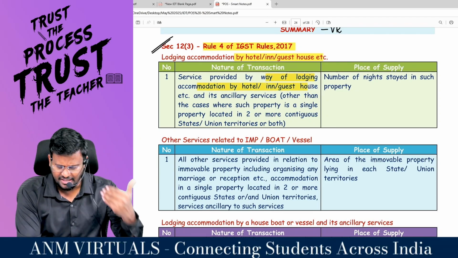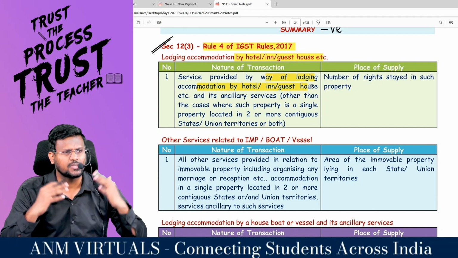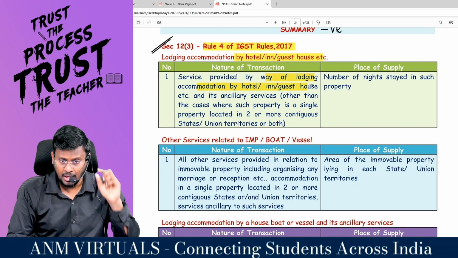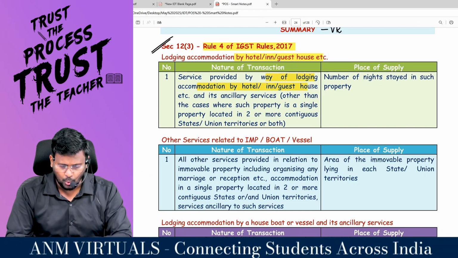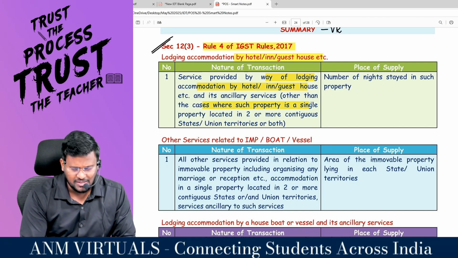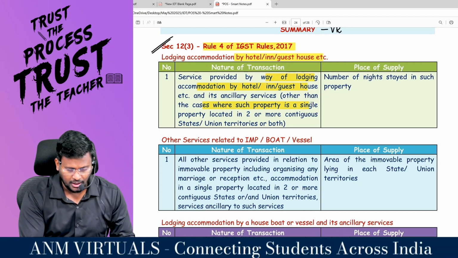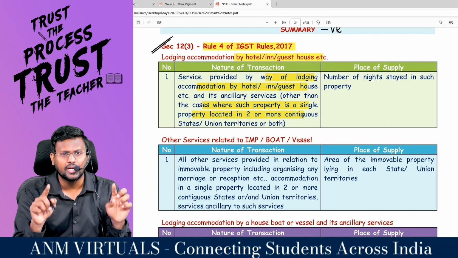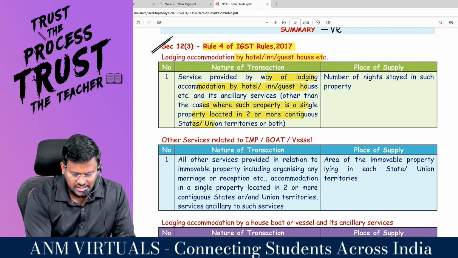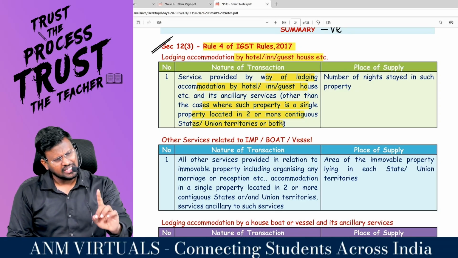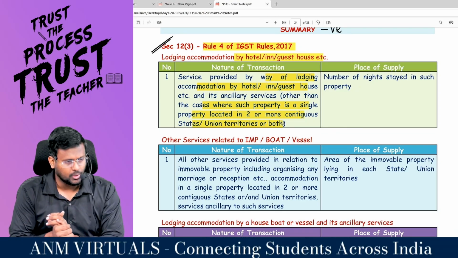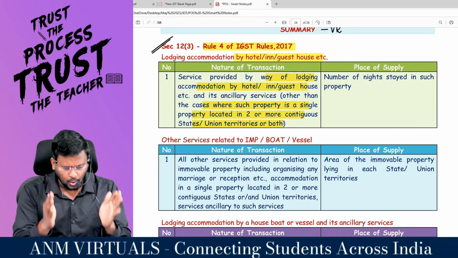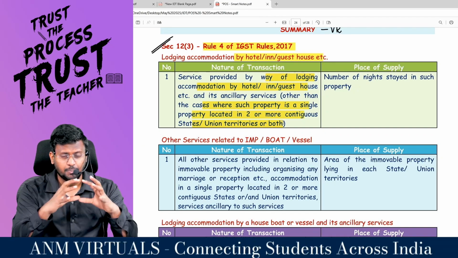And its ancillary services. Basically, there is a hotel. Hotel is providing lodging and accommodation services. But the speciality of that hotel is, other than the case where such hotel is a single property located in 2 or more contiguous states or union territory or both. That means there is only one hotel, my dear lovable students. That one hotel is not spread in 2 states.